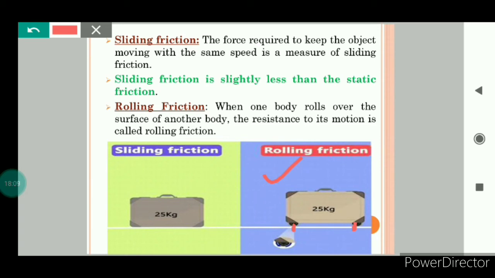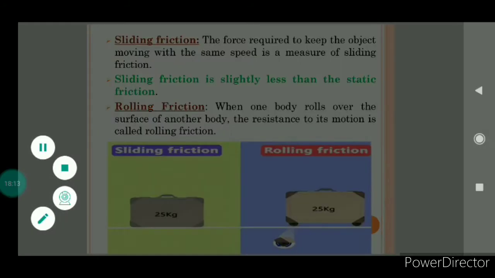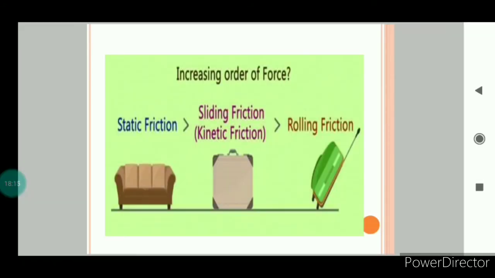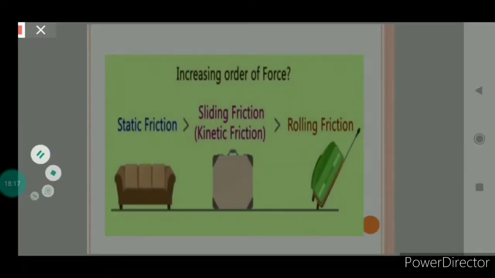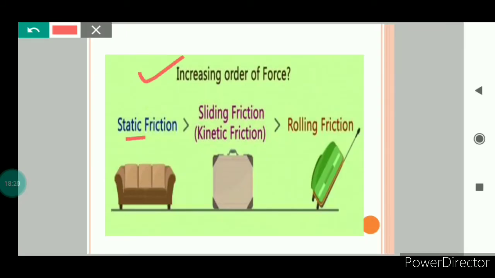Wheels reduce friction. Now let us understand which friction is more. Static friction is more than sliding friction and rolling friction. Rolling friction is the least of these three types of friction.